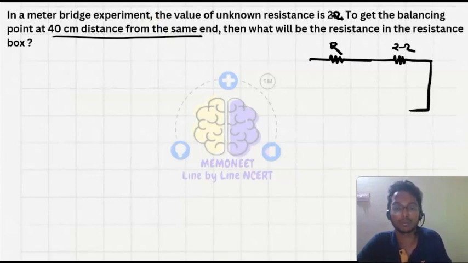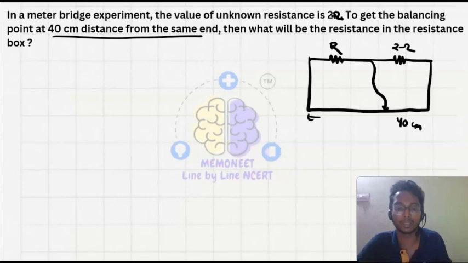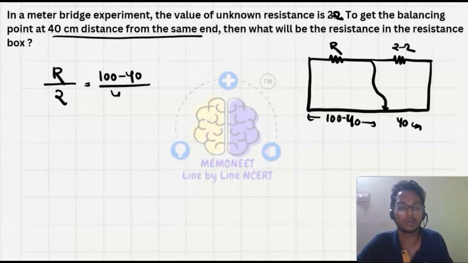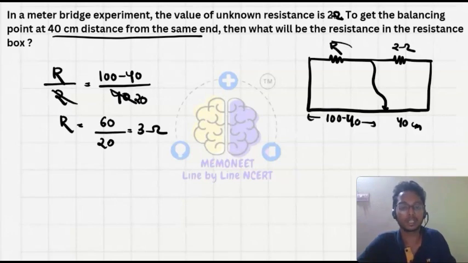So this length is 40 centimeter, and this length will be 100 minus 40. So we have R upon 2 equals 100 minus 40 upon 40. So this will be 20, and the value of R is 60 upon 20, which equals 3 ohm. So the resistance of the resistance box will be 3 ohm.